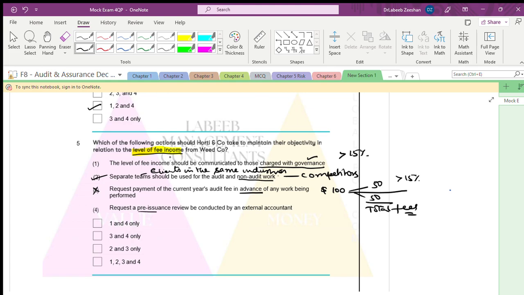Request a pre-issuance review. You can do a review with an external audit accountant or somebody else. Whether it is possible or not, the answer is that we should not have separate teams. The answer is 1 and 4.